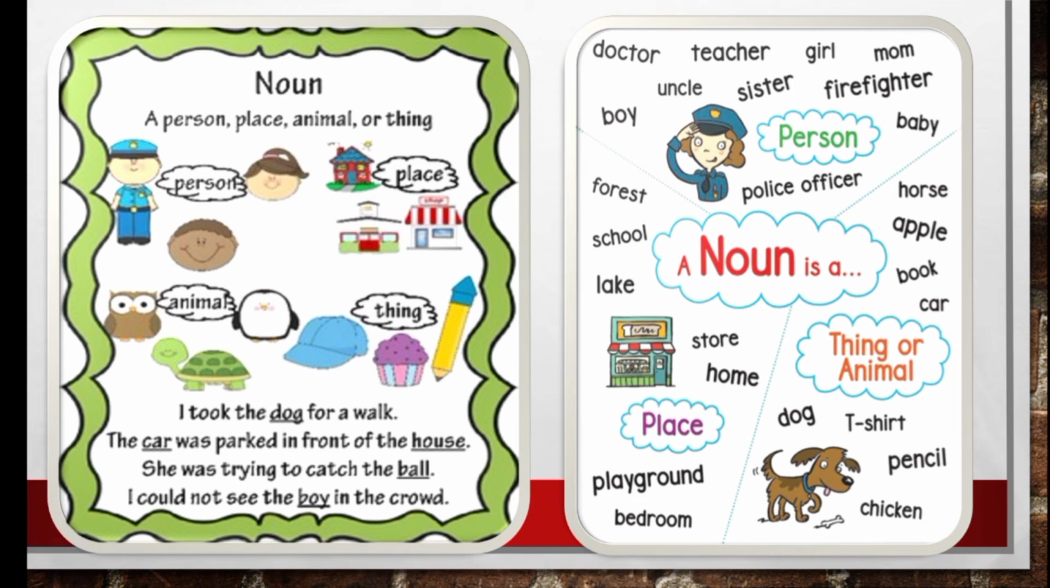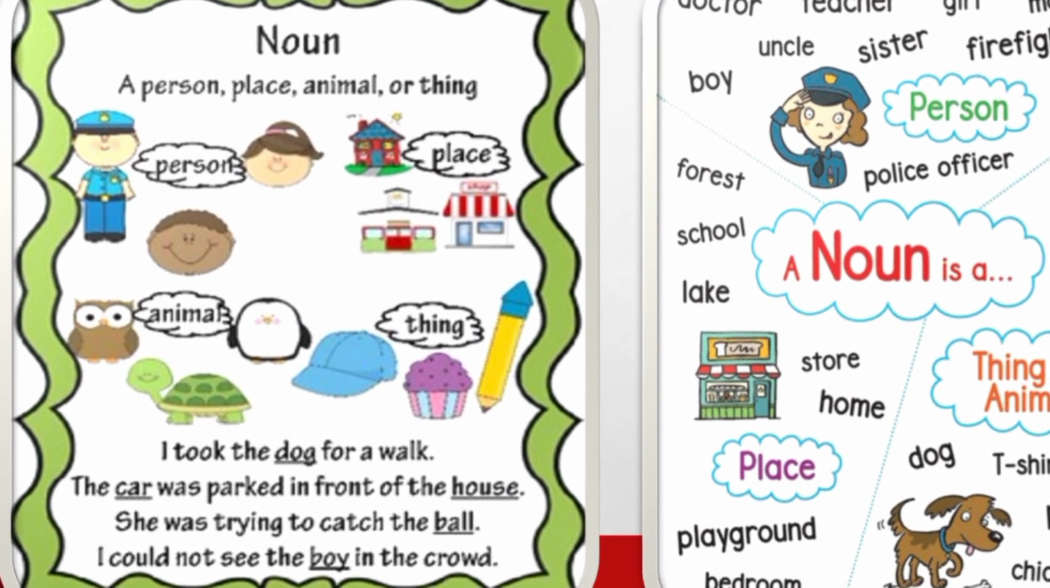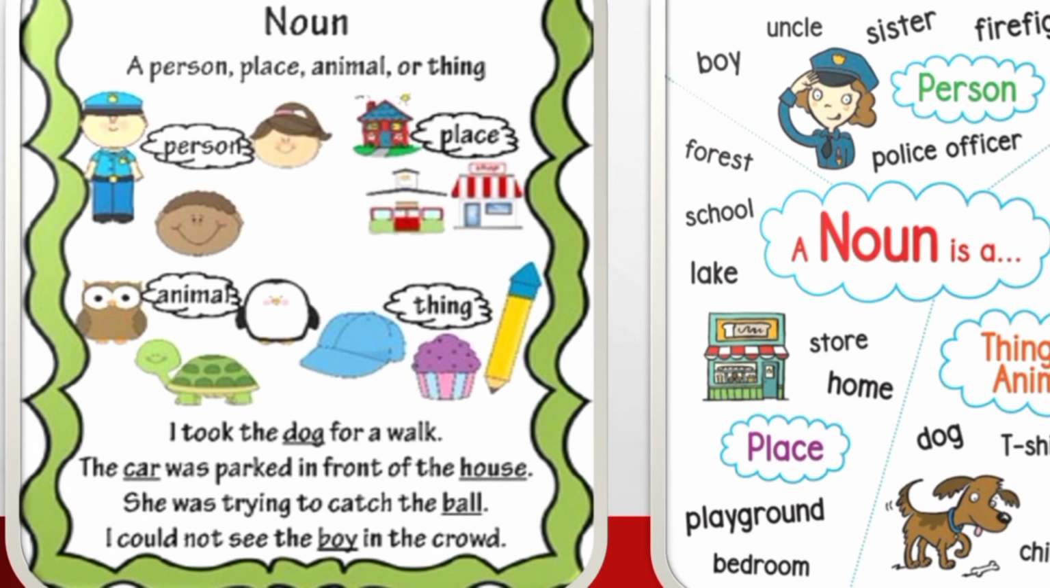Now we are going to see nouns in depth. Noun. So as I said earlier, what is noun? Noun is a naming word. It is a name of a person or place or animal or thing. For example, I took the dog for a walk. So what is the naming word in the sentence? Yes, very good. Dog, because dog is the name of an animal.